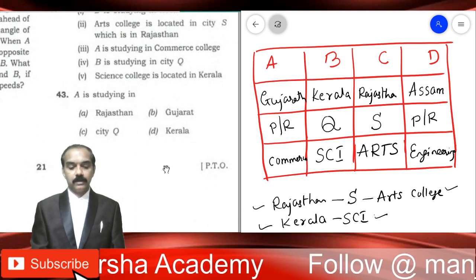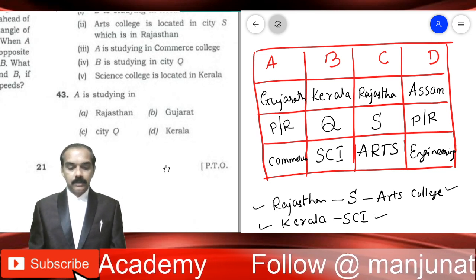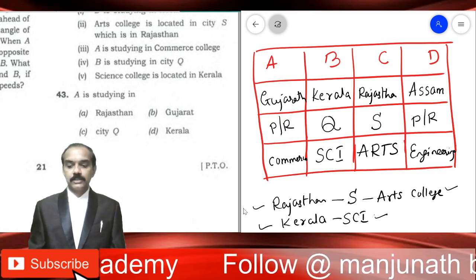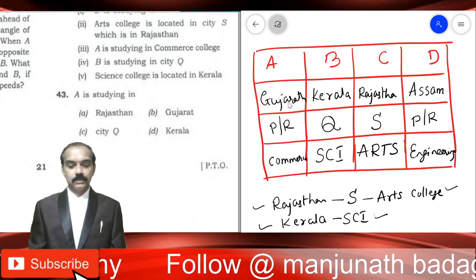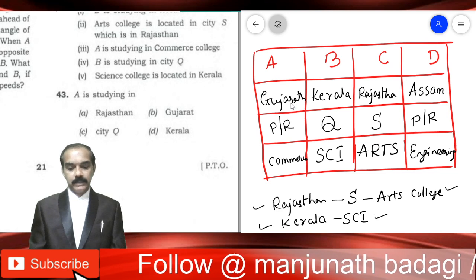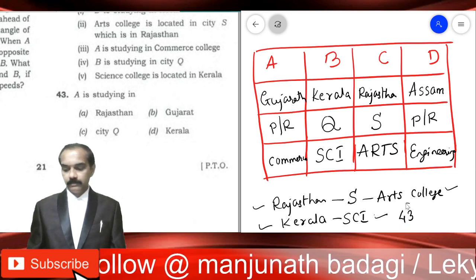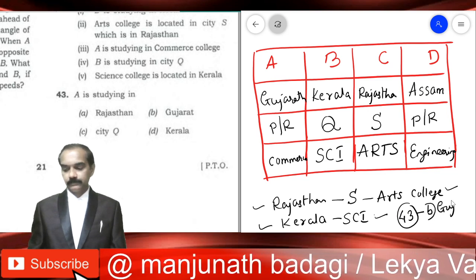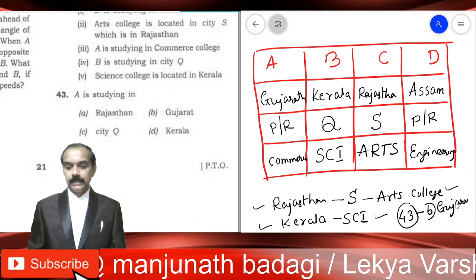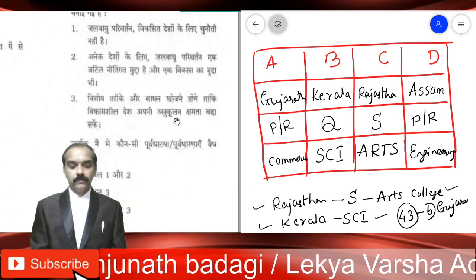The first one, 43rd question. A is studying in, meaning concentrate only on the first column. A is studying in Rajasthan. Wrong. Gujarat. Yes, correct. That is the correct answer. So 43rd, the correct answer is B, Gujarat. A is of course studying in Gujarat. Next, 44th one.